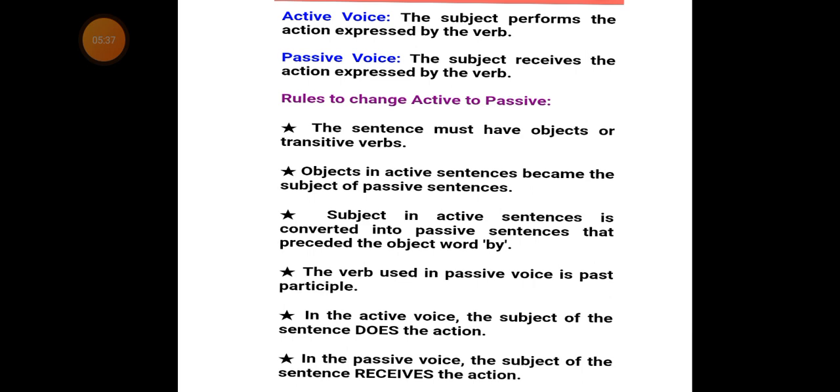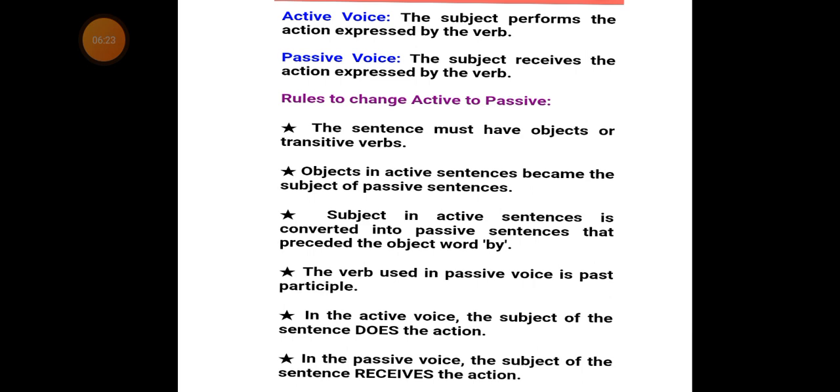By is usually introduced by the object when a sentence is converted into passive voice. When a sentence is converted into passive voice, the object becomes the subject of that sentence, and most times it's introduced by the preposition by.